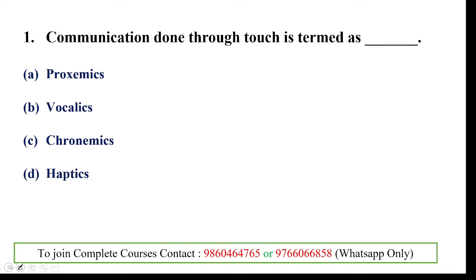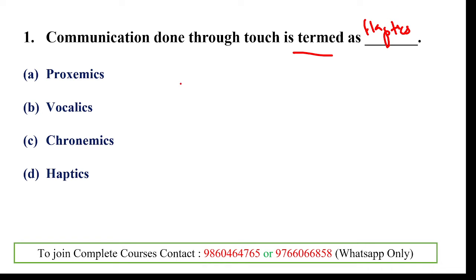So first question, communication done through touch is termed as. So here, the non-verbal communication is related, or the communication through touch, that's termed as haptics.